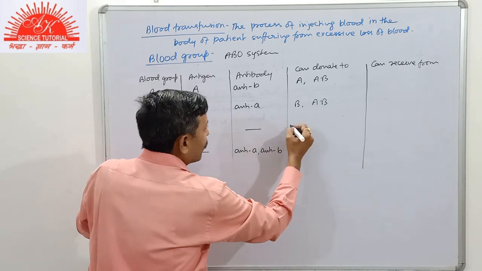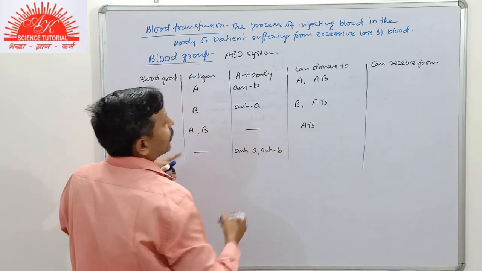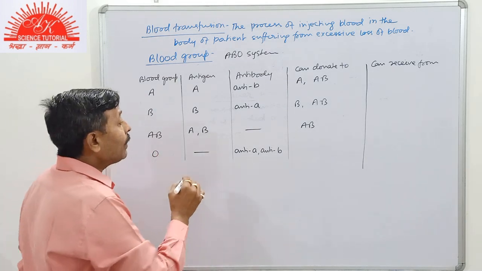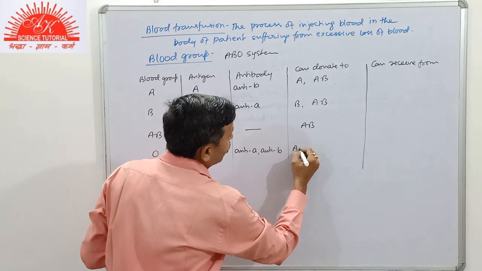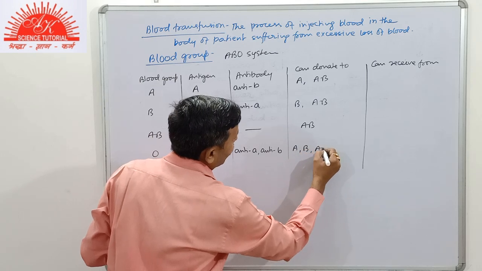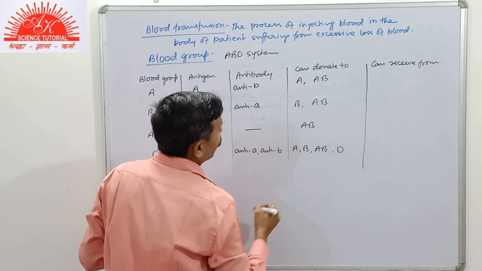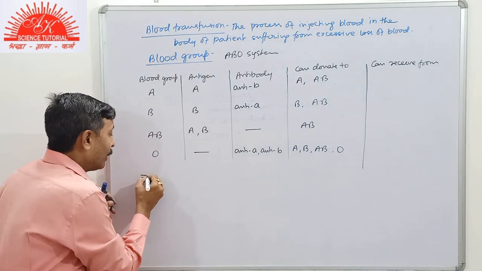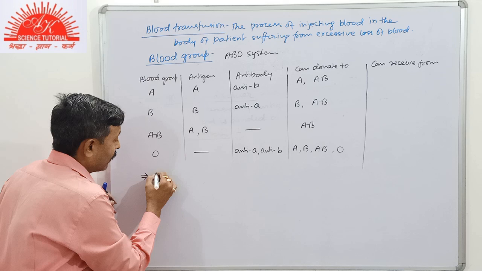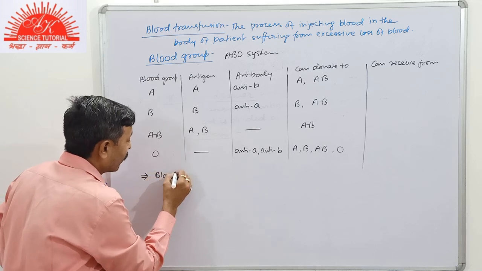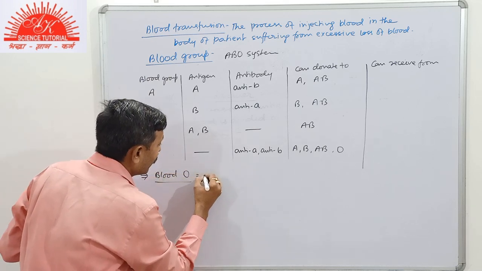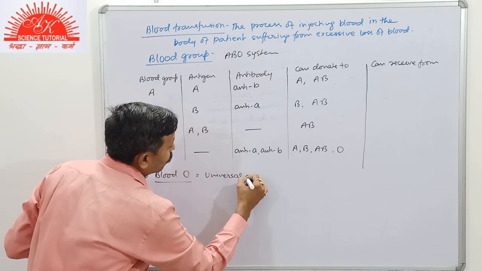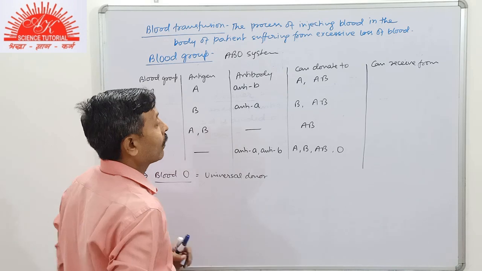Blood group AB can donate blood to AB only, and blood group O can donate blood to all of them: A, B, AB and O. Hence, blood group O is known as the universal donor. That is, it can donate blood to all of them.